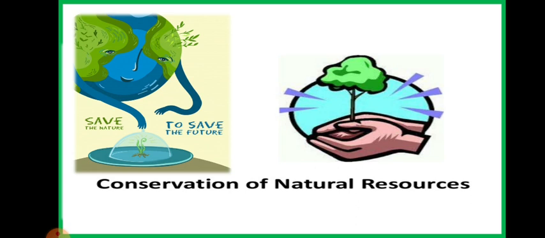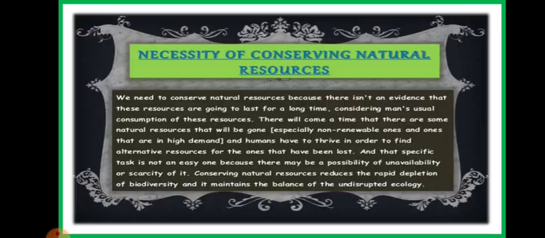So people have started exploiting the land and nature. They have started cutting the forest for making roads and houses. This is creating an imbalance in the environment. So conservation of resources is very important, to conserve the resources so that they can be left for the people of the future generation. Okay, now let's move further.